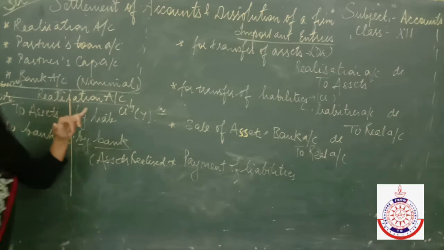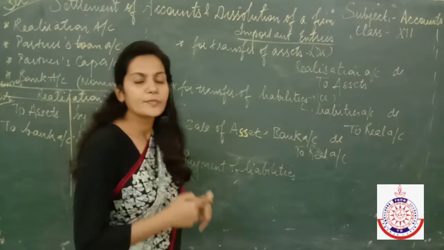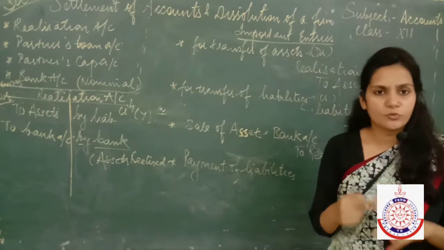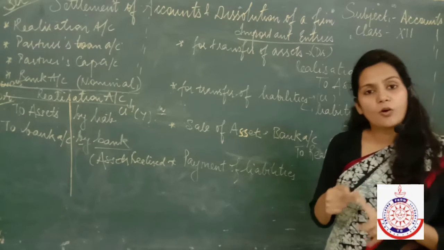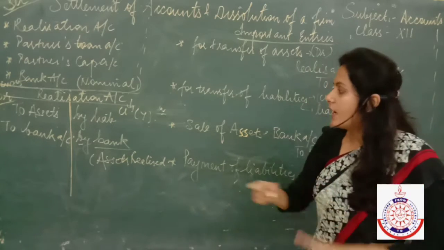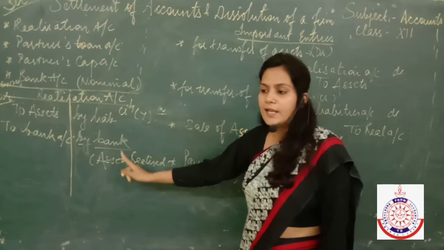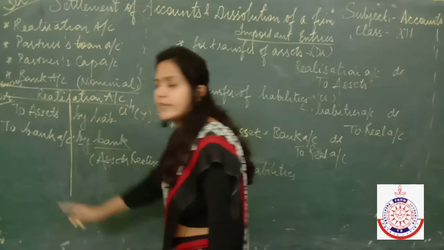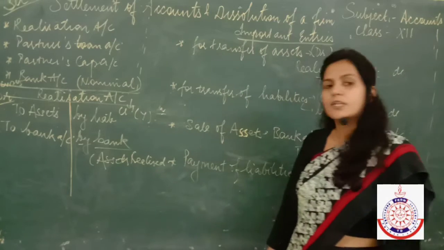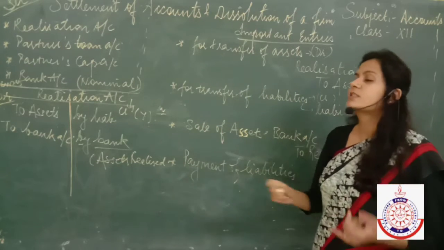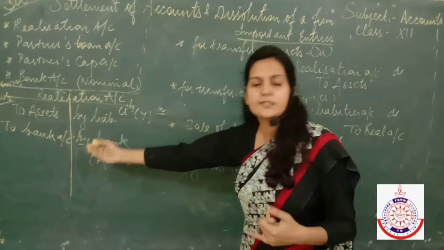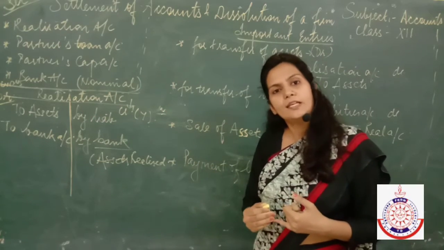That first of all, we have to make one realization account. This account is prepared so that we can start with the process of dissolution, so that we can record how much money we got after selling off all the assets and what amount we have paid to our outside liabilities or to outside persons. So this account is nominal in nature. The debit side shows all the expenses and the credit side shows all the incomes.